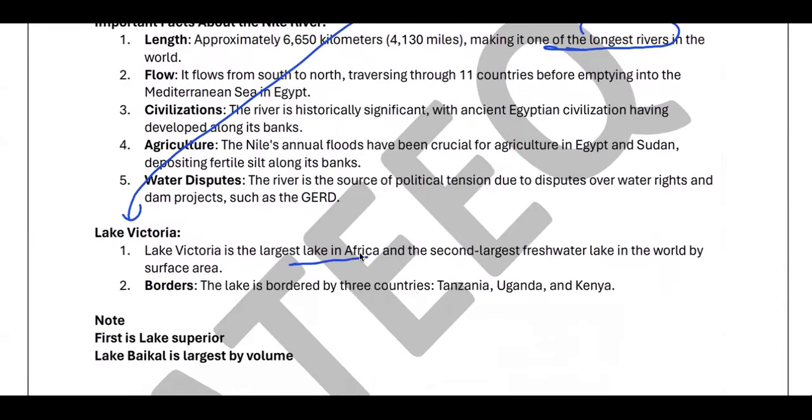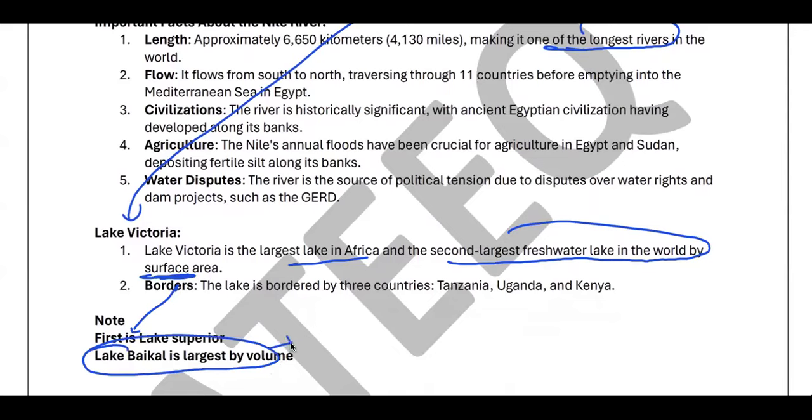So some quick facts about Lake Victoria. It is the largest lake in Africa and second largest freshwater lake in the world by surface area. Okay, the first is Lake Superior. Then which is the first by volume, Lake Baikal. Okay, so this is very important, Lake Baikal, deepest lake in the entire world.